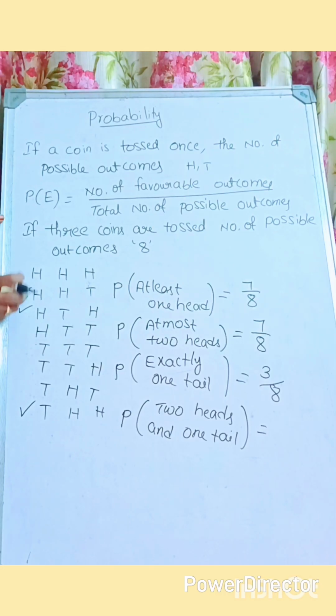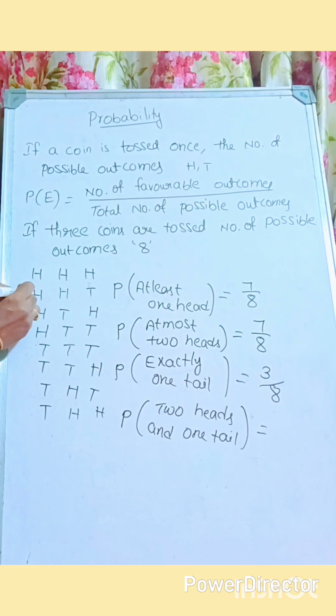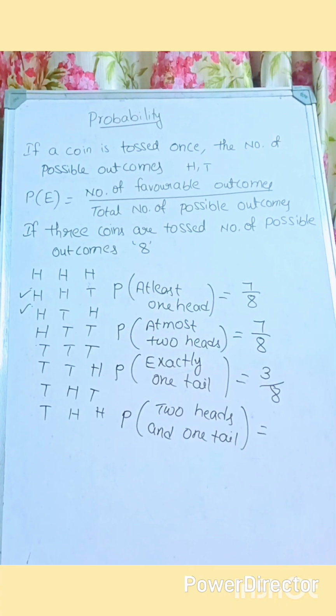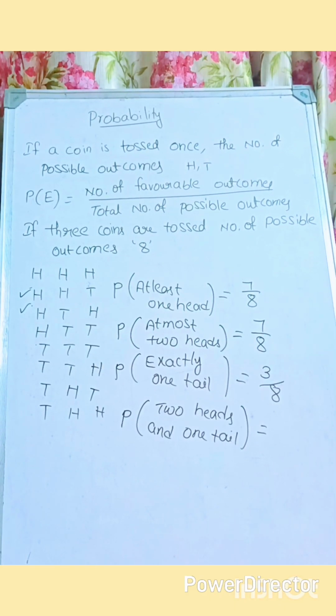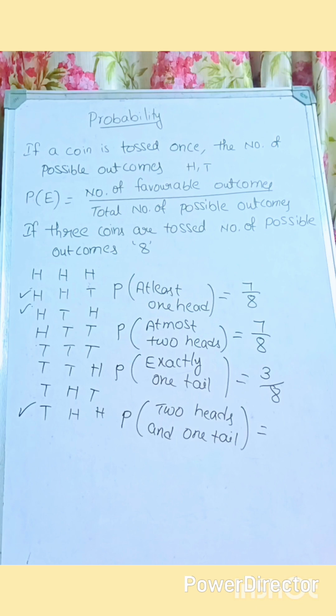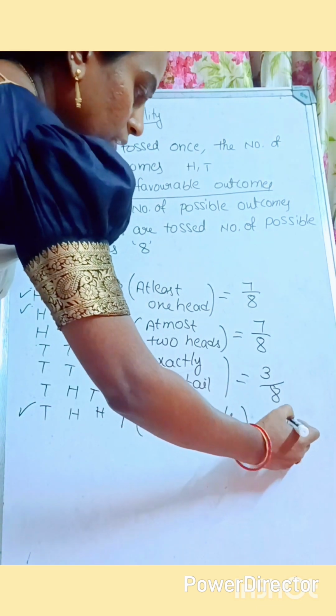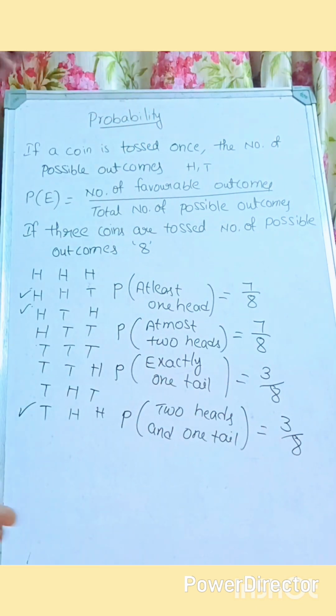So let's see what are the possibilities here. 2 heads, 1 tail. Next one, here 2 heads, 1 tail, correct? So possible outcomes is what here? 3 possibilities out of 8 outcomes. I hope everyone understood this one also.